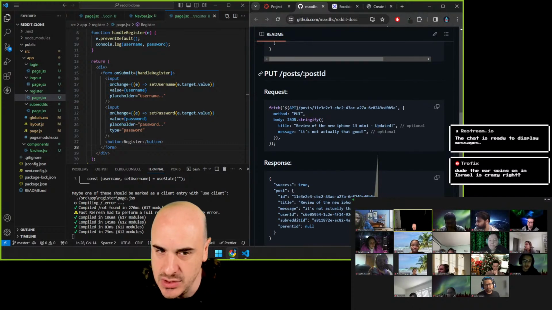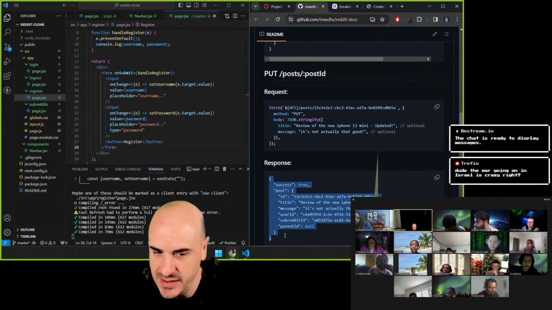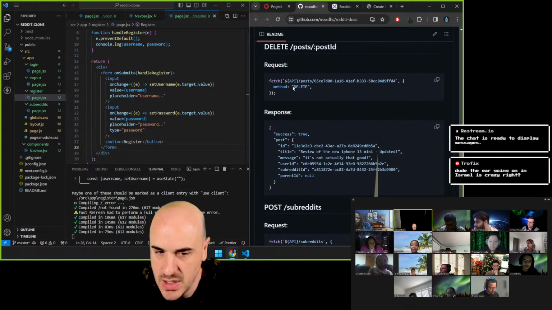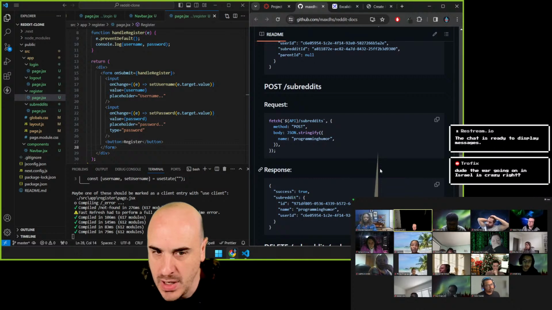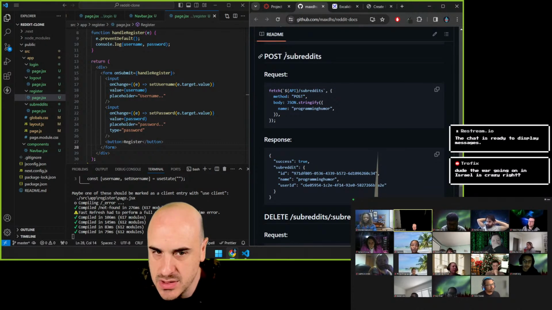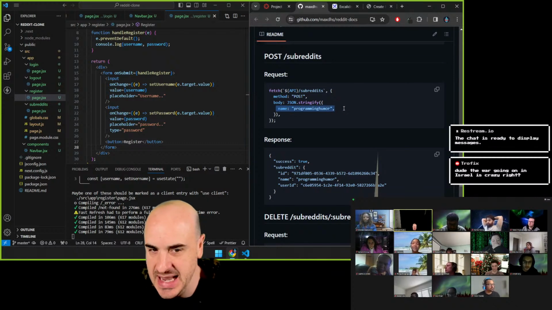Here's a request to update a post, but this is the exact response I need to see. You are going to have to do more endpoints than this, but these endpoints have to match exactly. Okay? Here's a request to create a new subreddit. All they need is the name. And here's the response.